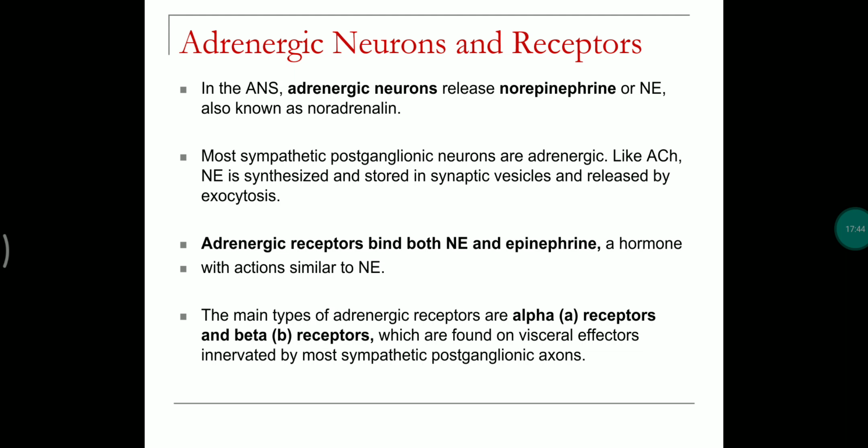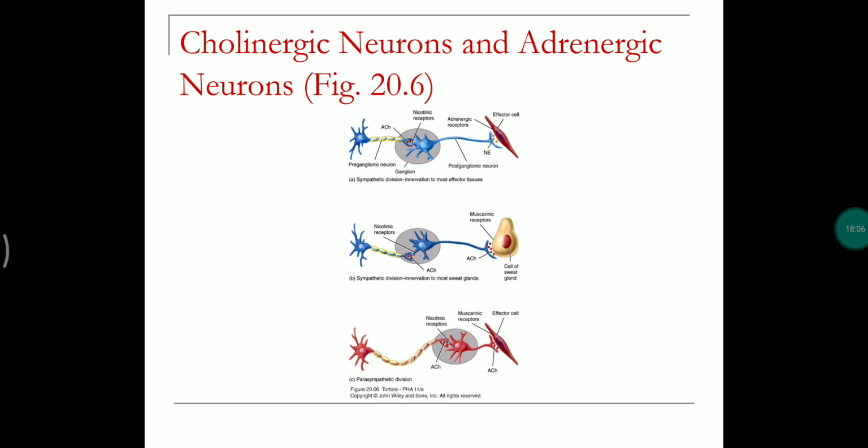Most sympathetic postganglionic neurons are adrenergic, where norepinephrine is synthesized and stored in synaptic vesicles, and adrenergic receptors are alpha and beta receptors. They are mostly found in the visceral effector organs innervated by sympathetic postganglionic axons. Here you can see the divisions of cholinergic and adrenergic neurons.